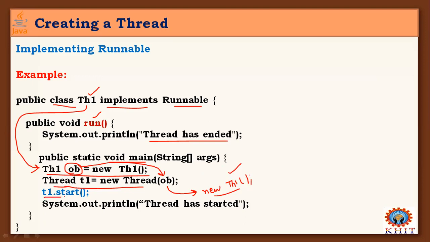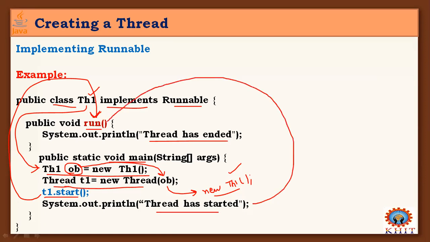Now I'm starting my thread. How can I start it? By using the start method. So T1.start means it starts the process of execution. Immediately the control goes and verifies the run method defined in your class. It executes this run method and terminates. When we started the thread, I am giving information that the thread has started. Then after completing this run method, the thread has ended.